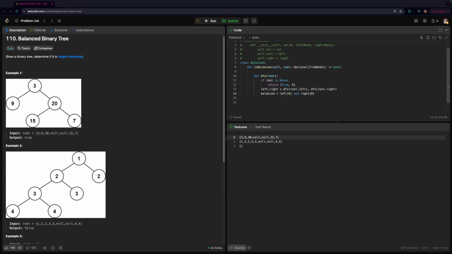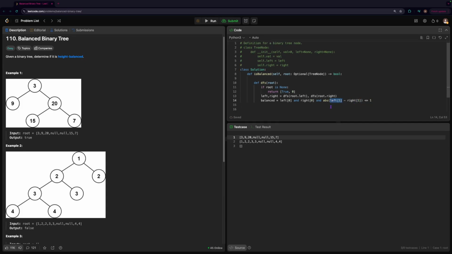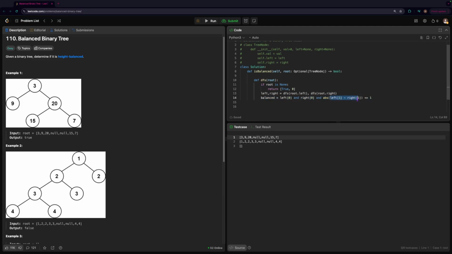So what we're gonna do is say left 1 minus right 1 is less than or equal to 1. And we're gonna take the absolute value of this. The reason is that the right subtree's height might be larger than the left subtree's height, so we just want to make sure we take the absolute value. If we get a negative number, we don't really need to worry about that. The next thing we need to do is update that height.